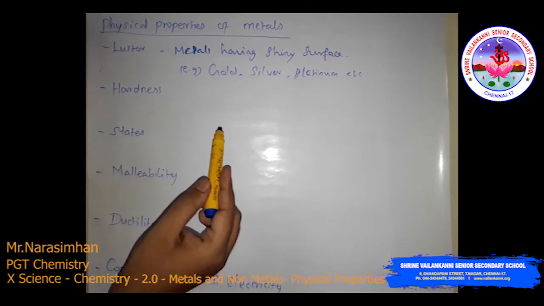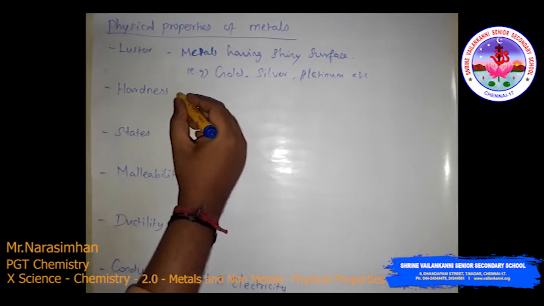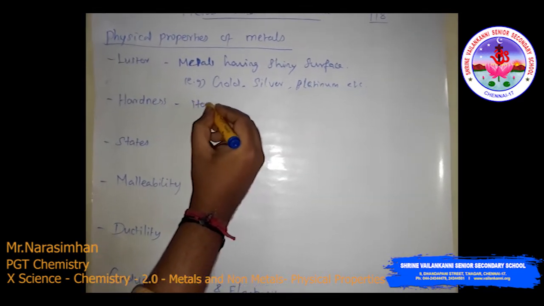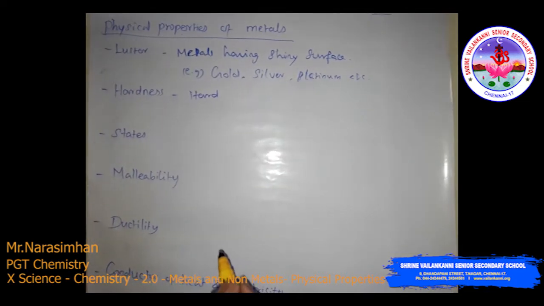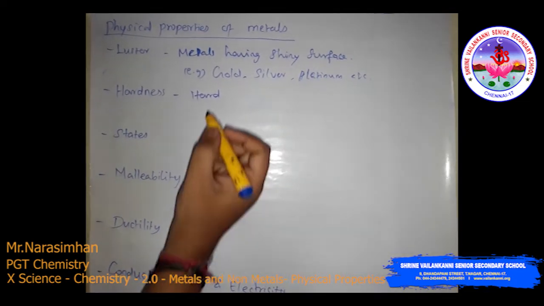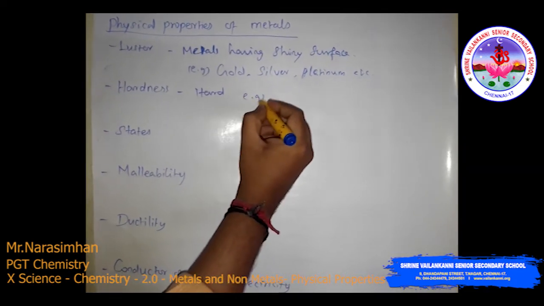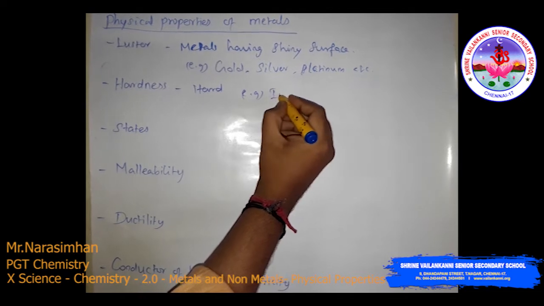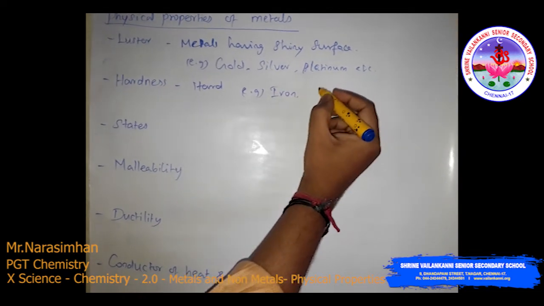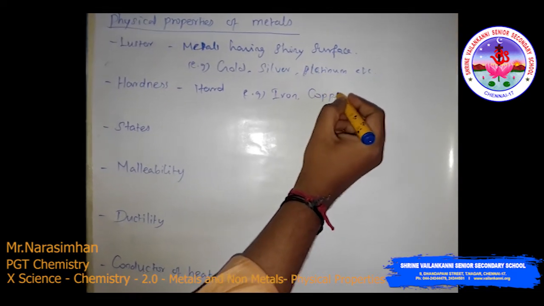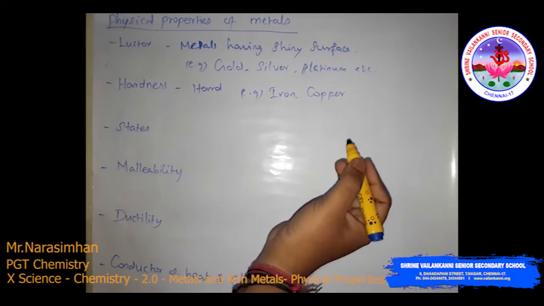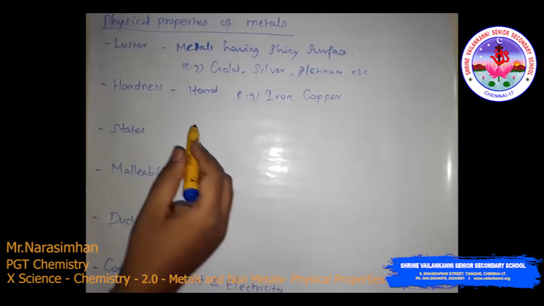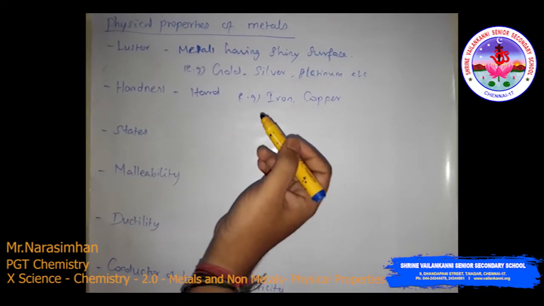Then hardness. Metals are generally very hard in nature. For example, iron, copper, aluminum, zinc. These are examples of hard metals.